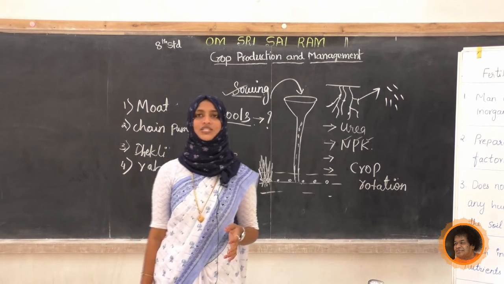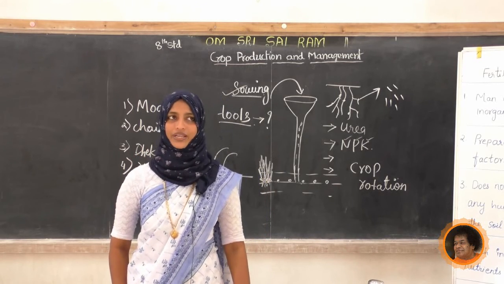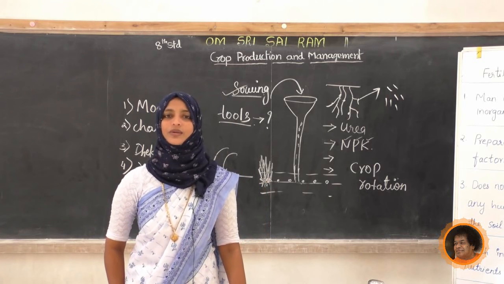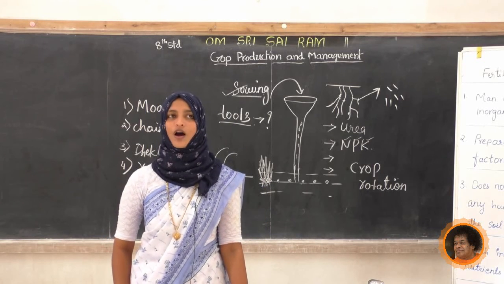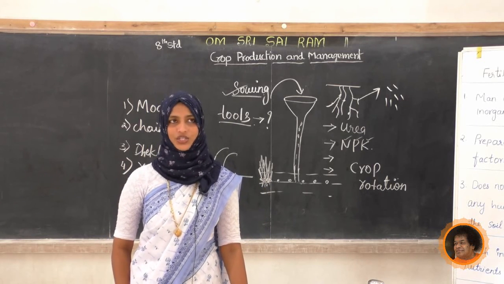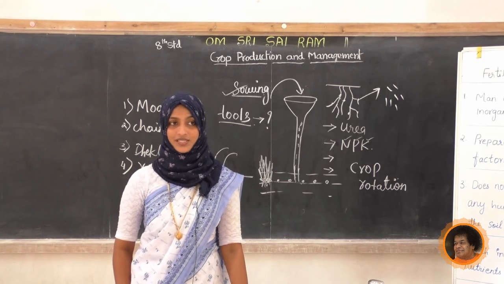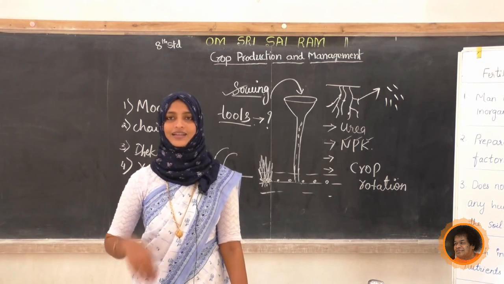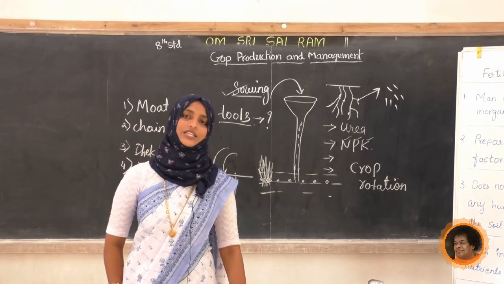Write down the questions, students. First one, what is sowing? Write down the difference between manures and fertilizer. What are the advantages of crop rotation? Write down the advantages of manures. What are the different methods they are implementing in the irrigation system? Modern and traditional, you have to write.